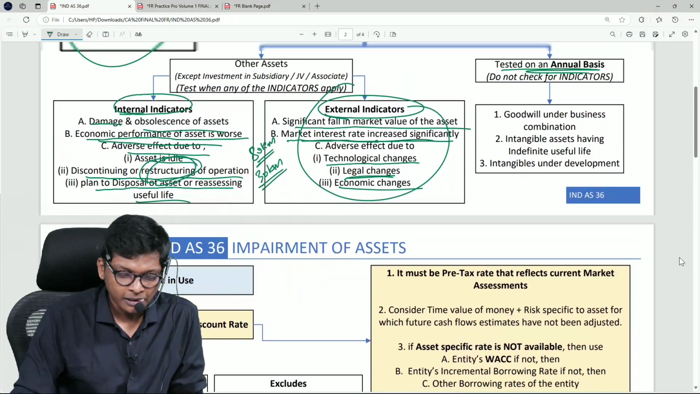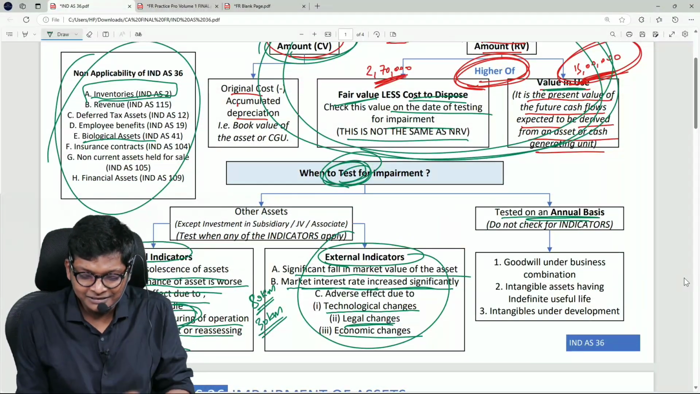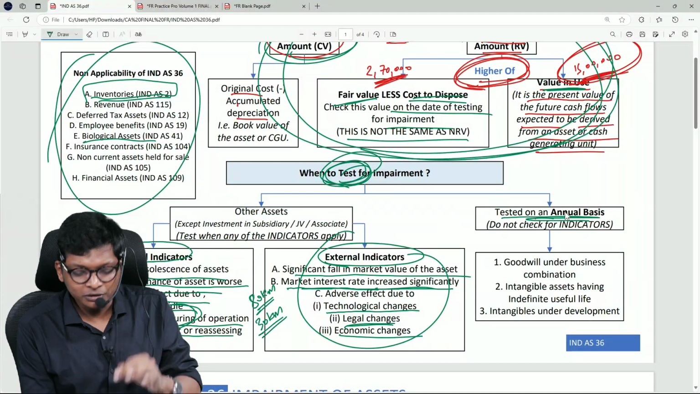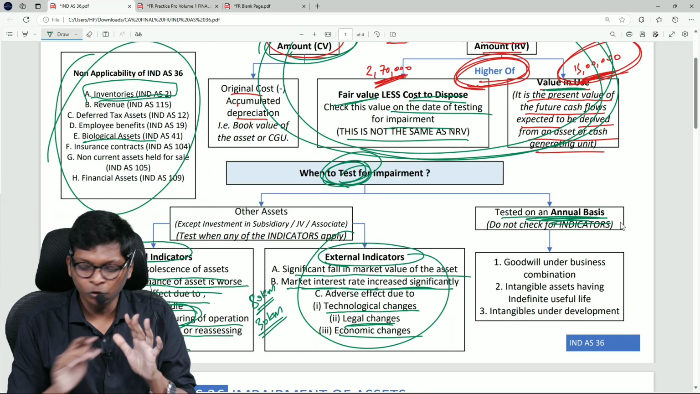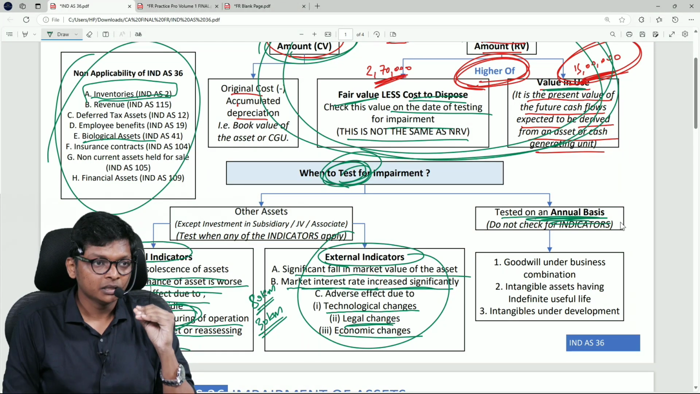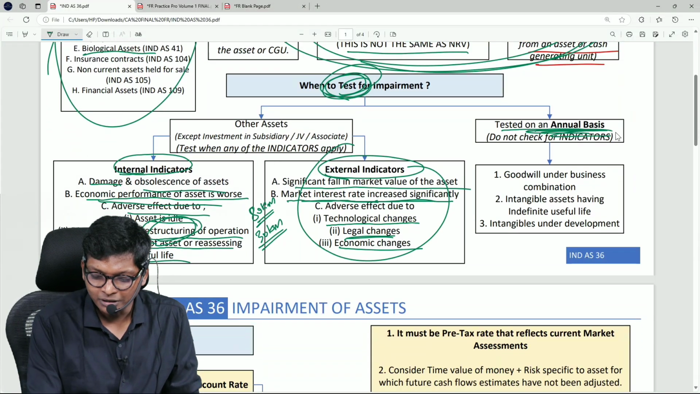Okay, now come back. With this we have learned when to test for impairment. I still have to discuss a few things that you have to test on an annual basis. I am not discussing them now because that requires a separate 15-minute discussion. So, test on an annual basis.